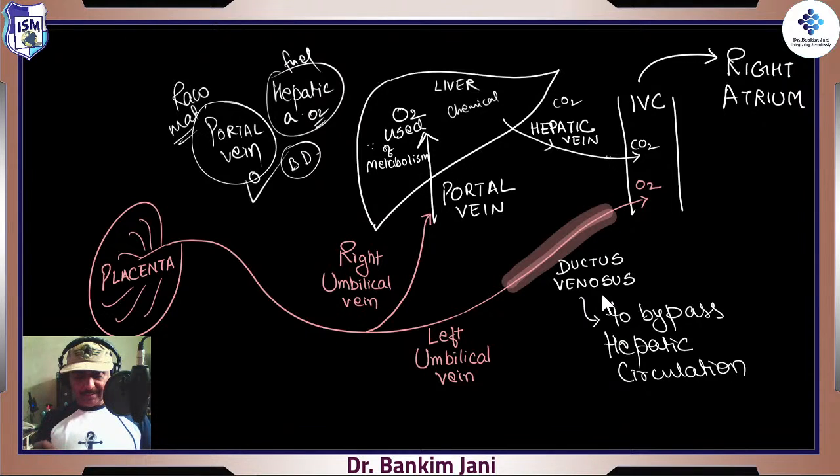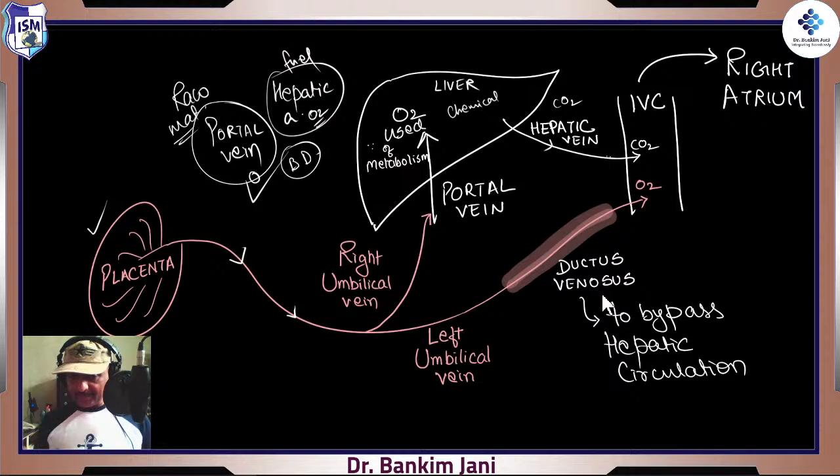But again, when it comes to someone who is just sitting inside the womb, he'll say that, see, I don't eat, I don't drink. It is the mother who is supplying everything. So when that supply is coming via, again, same placenta, from placenta here comes the umbilical vein. This vein is going towards the fetus. So that's why we are calling it vein, right? Because it is with respect to fetal heart. And this umbilical vein, just there is one umbilical vein, and it divides into right umbilical and the left umbilical.